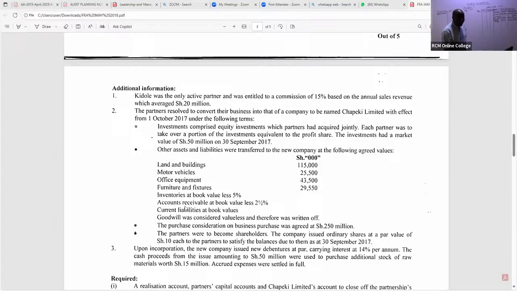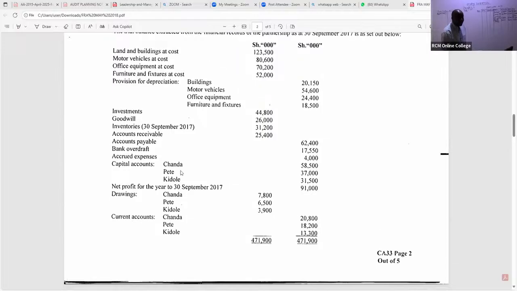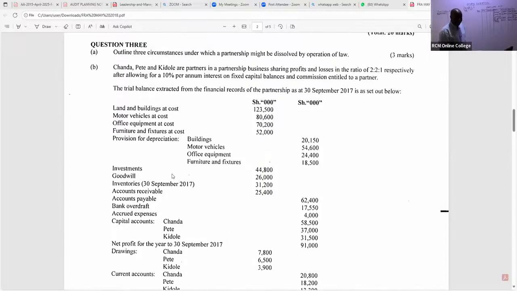So in this case here, let's take them to the realization account as we tick. If you have your past papers, tick so you don't forget any. So the first one that was realized to the new company is land and buildings. So we have here land and buildings. So land, are you able to see the cost? The cost given is 123,500.